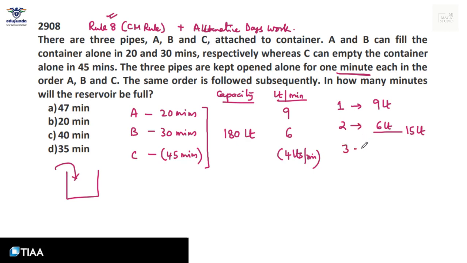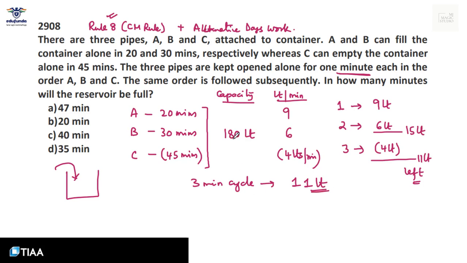But by the end of the 3rd minute, 4 liters of water would be pumped out. Only 11 liters left. Getting it? In a 3-minute cycle, there are 11 liters of water in the tank.